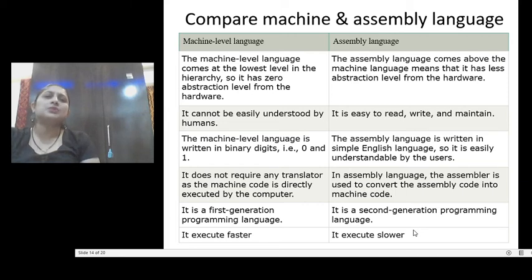From the user point of view, we know that machine language is very difficult for us to understand, to remember, and to find errors in. But in the assembly code, we can easily debug the code, and we can easily understand and remember the code.